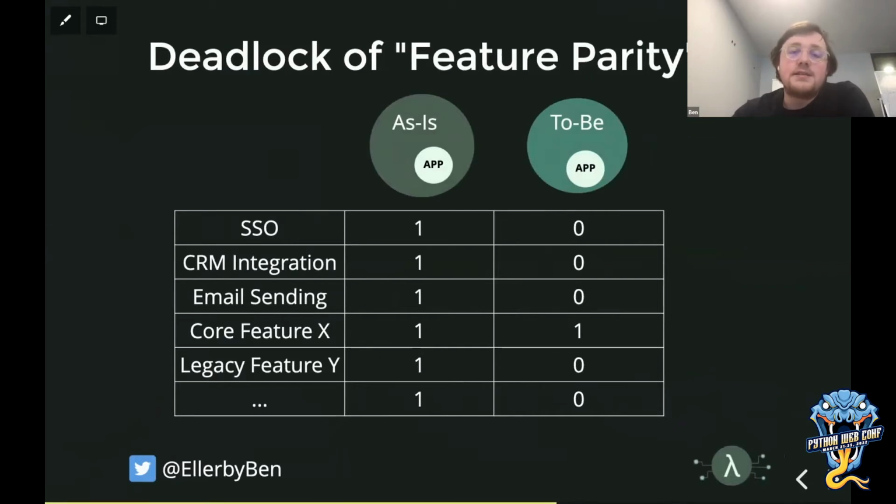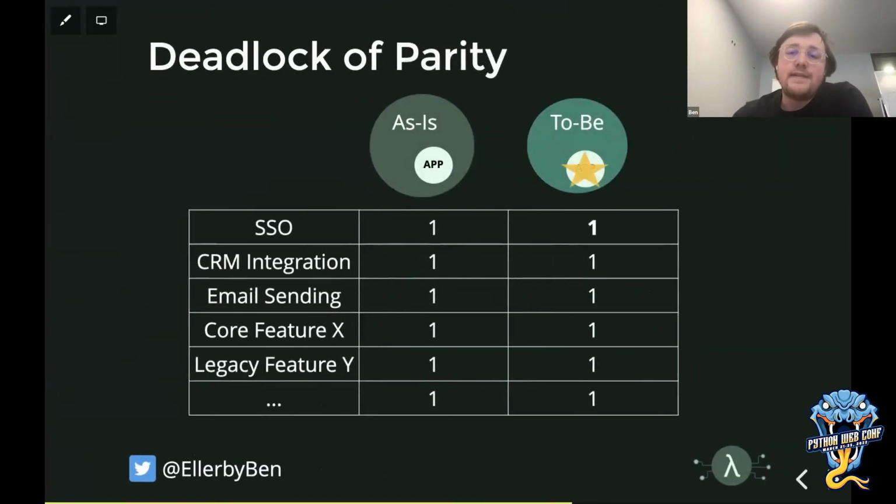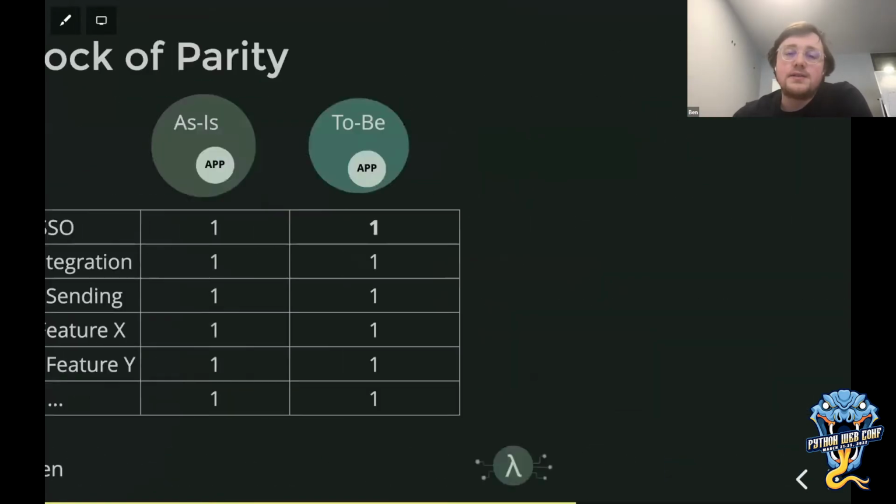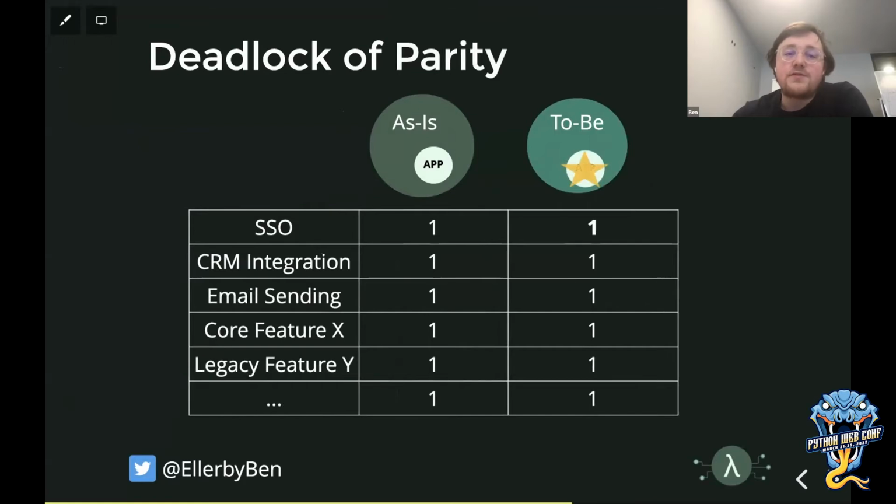Let's say the system has SSO, CRM integrations, email sendings, a core feature, a legacy feature that's maybe not used so much anymore, a load of other features. It's basically a matrix. Until we get ones in the column for to-be, we're never going to redirect users to be able to shut off any part of our old system. And this causes a real deadlock because getting ones in every column means we have to rebuild all of those features and functionalities in the new technology or the new cloud or in whatever new domain we're going to.